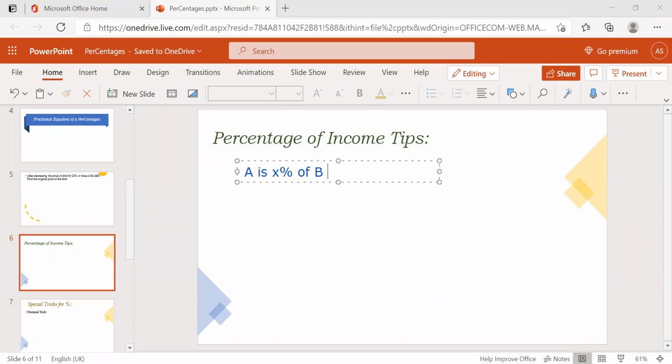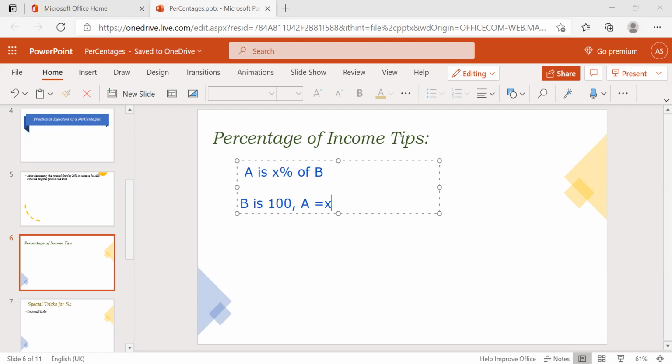A is X percent of B. What is the meaning here? If suppose B is 100, then A is directly X, whatever they ask in the percentages.